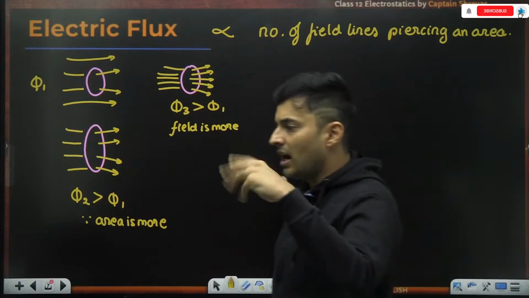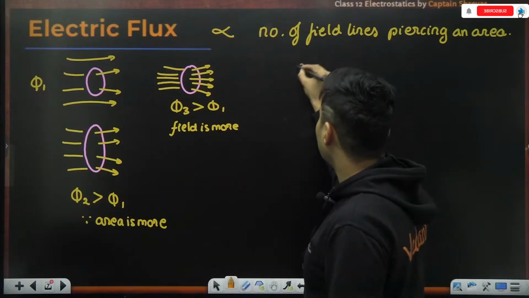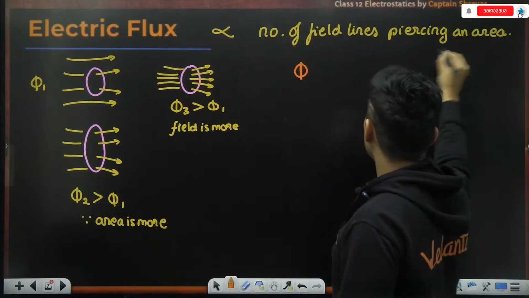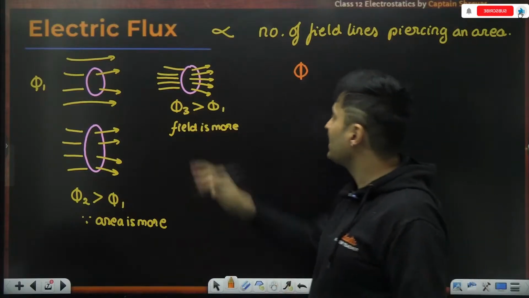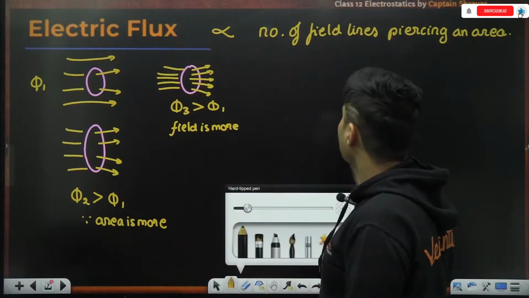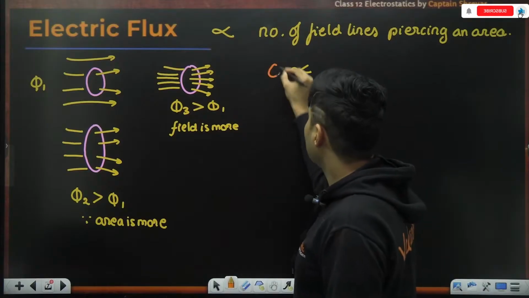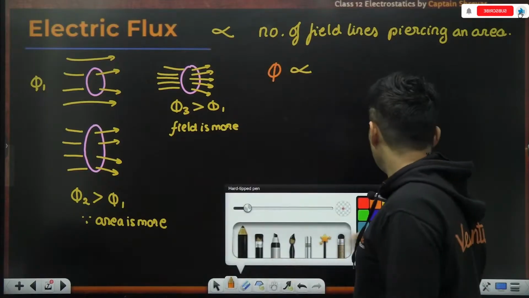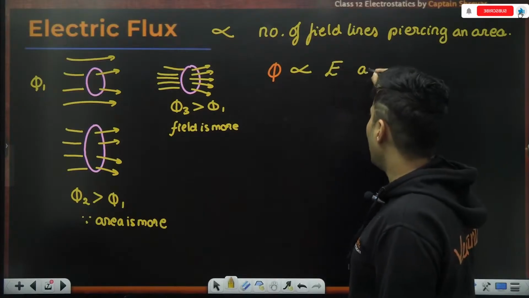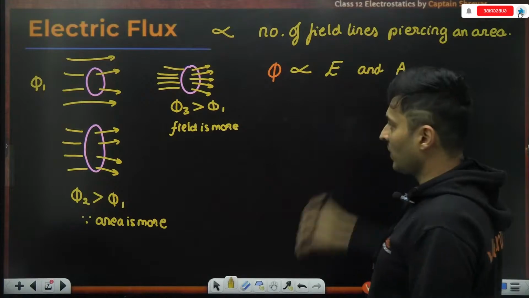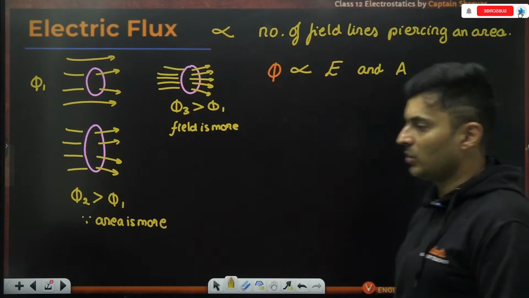Do you guys see this clearly coming through? So can I say that the electric flux is proportional to the field lines piercing that area? The number of lines which are piercing that area, what is that proportional to? That is definitely proportional to the electric field and also the area part of it.